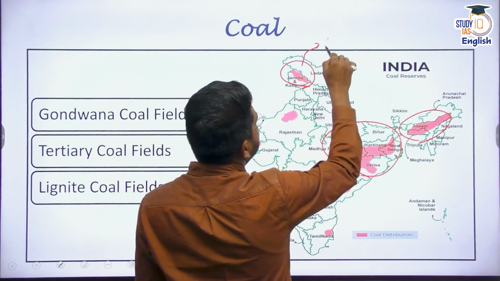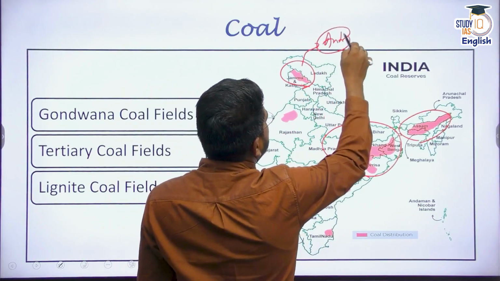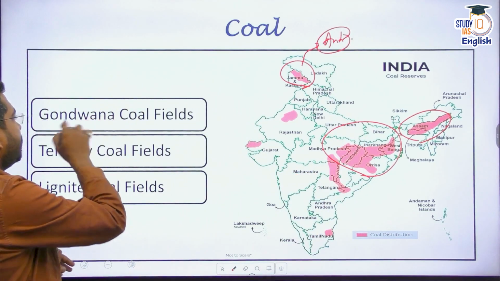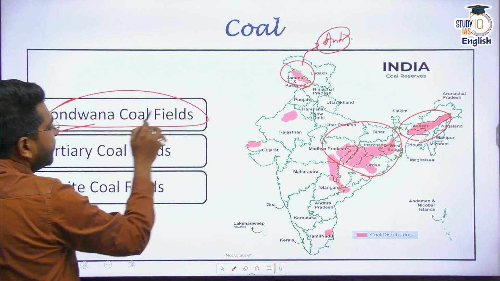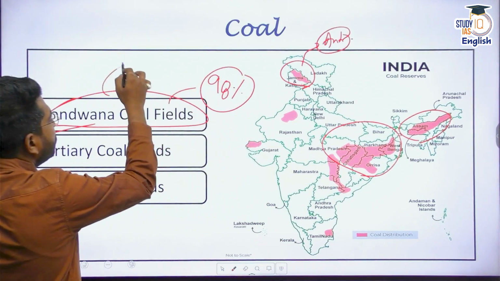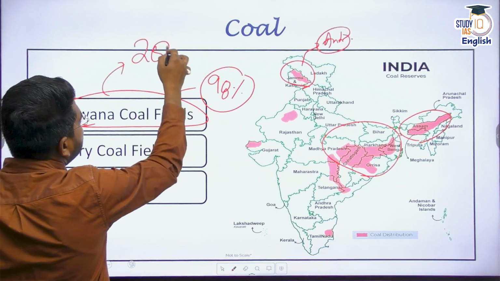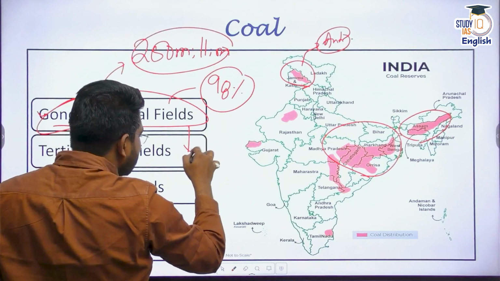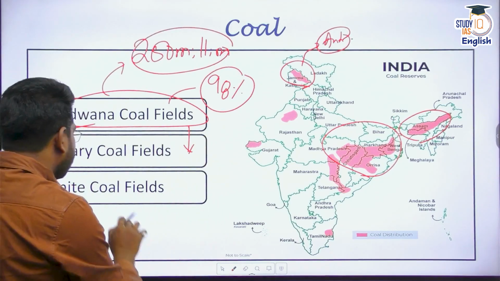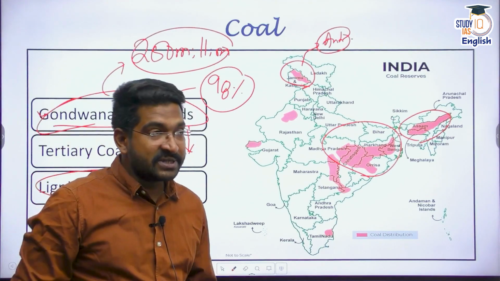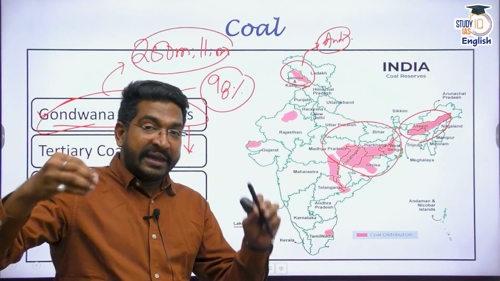Now, this is high quality anthracite coal again. But whatever other coals that we find are basically Gondwana coal fields. In India, Gondwana coal fields account for almost 98%. When I say Gondwana coal fields, it has gone through a transformation of about 250 million years. Tertiary coal is a little less than that, and lignite coal fields are relatively newer. When I say newer coal fields, that would also amount to a few million years.